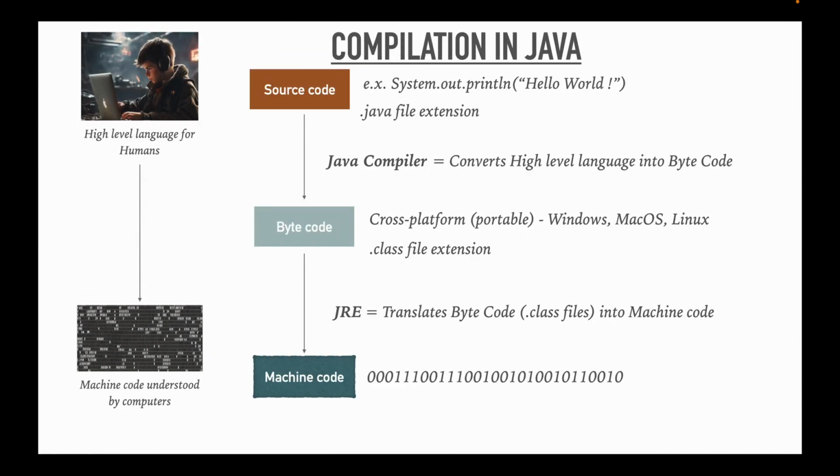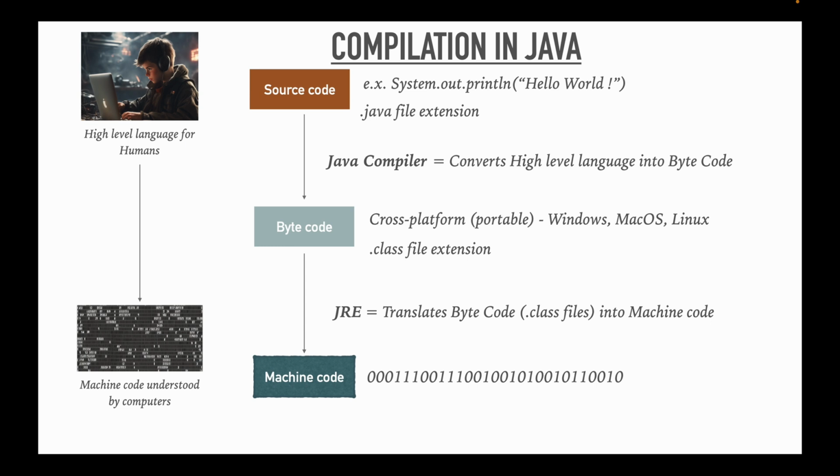Now let's look at how compilation works in Java. So similar to the general case, if we write the source code in the high level language, the Java compiler will convert the high level language into byte code.